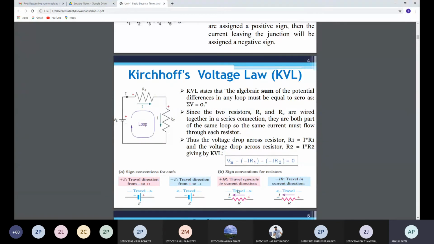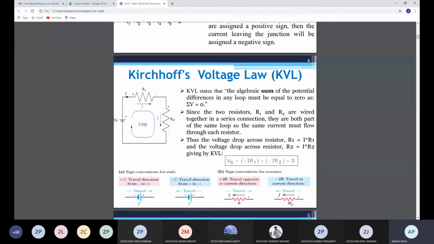If we are traveling through a resistor in the opposite direction to the current, then there is a rise in voltage, so you denote it with a positive sign. Otherwise, there is a fall in voltage, so it is denoted by a negative sign.